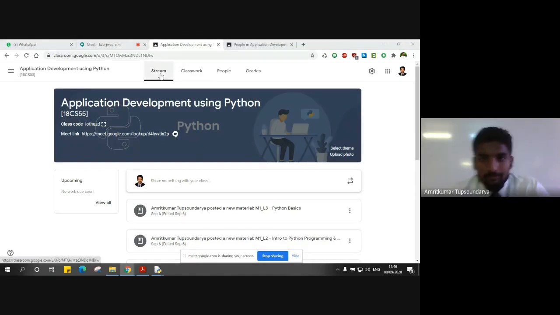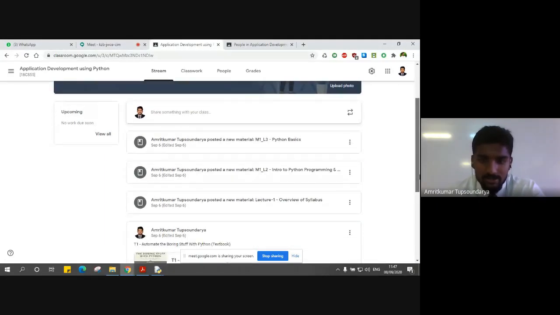So this is from my end, that is from the teacher's point, how it looks. The moment you join this classroom, the layout might be a little different for you, but there will be a few aspects which will be common for both of us. So you can see there are four tabs here: stream, classroom, people, and grades. The stream is similar to what you see as Twitter posts or Facebook posts or Instagram posts. Whatever you post there, that becomes the stream.